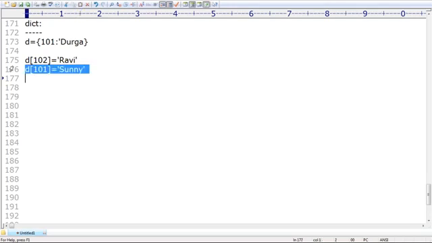Is it valid or invalid? Valid. But 101 is already there. Key is already there. What will happen? The old value will be replaced with the new value. Remember that, sir. Durga will be replaced with Sunny. 101 is as it is. The 101 mapped value will become Sunny, because if the key is already there, the old value will be replaced with the new value. That's all, sir.